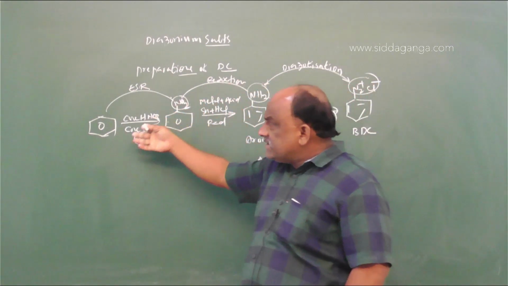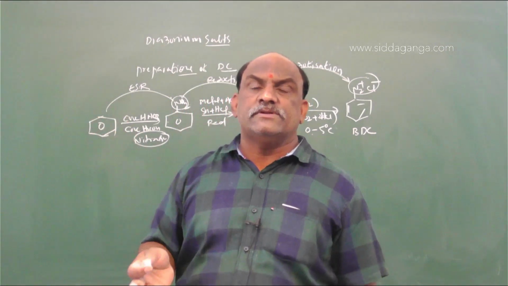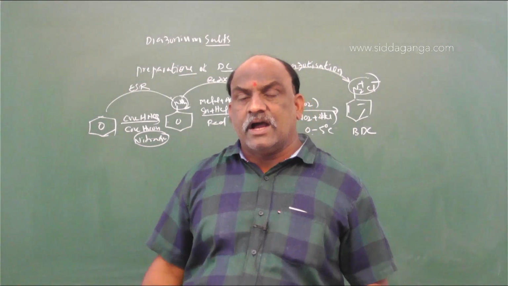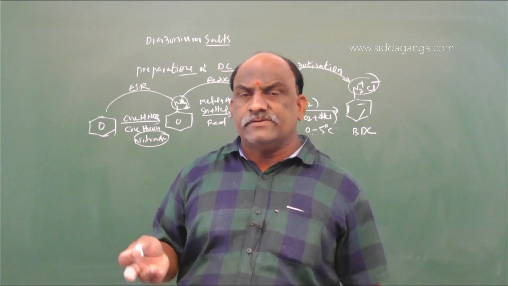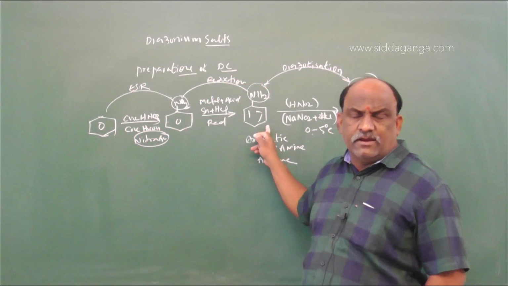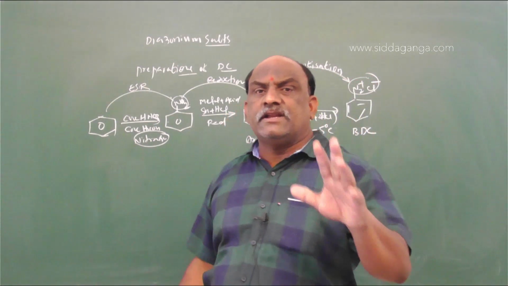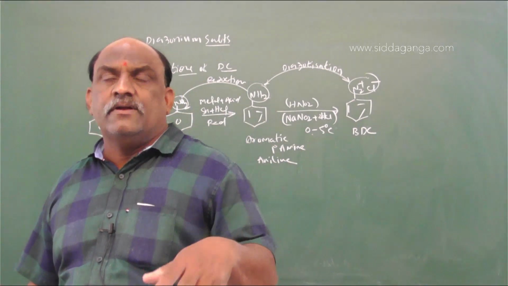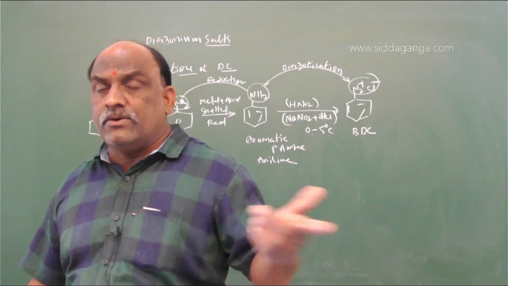And how is this benzene obtained? Benzene is obtained from alkyne. Alkyne undergoes polymerization. Acetylene can be produced from the hydrolysis of calcium carbide. Calcium carbide on hydrolysis gives acetylene. Acetylene on polymerization gives benzene. Benzene on nitration gives nitrobenzene. Nitrobenzene reduction gives aniline. Aniline on diazotization gives benzene diazonium chloride. These are the interconversions, important for first PU and second PU: alkyne to benzene, benzene to nitrobenzene, nitrobenzene to aniline, aniline to diazonium chloride.